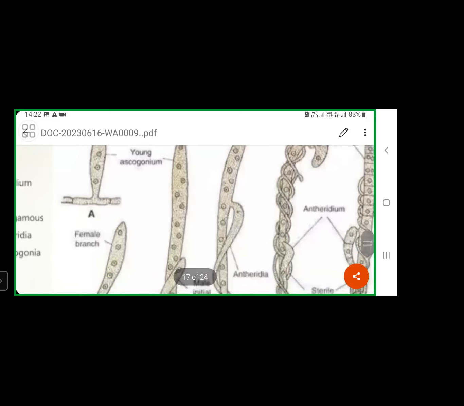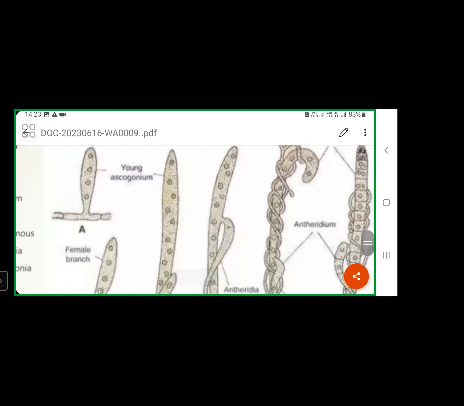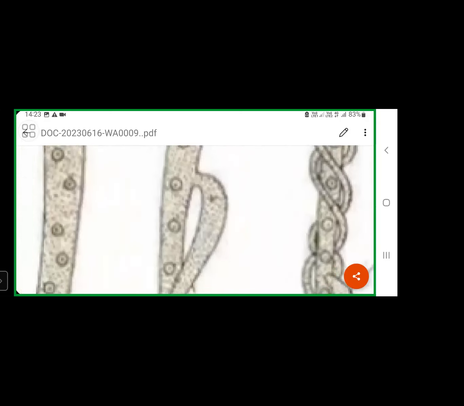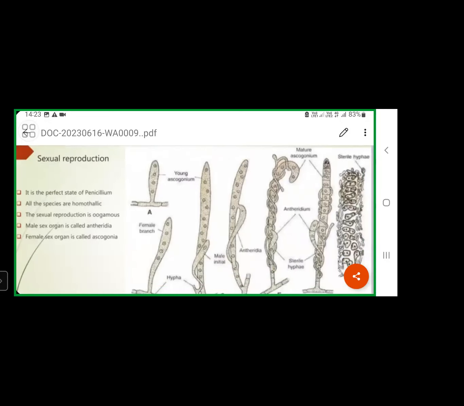That kind of fusion is called plasmogamy. Here, antheridial cytoplasm mixes with ascogonial cytoplasm. Plasmogamy will take place, but the antheridial nucleus is still present inside the antheridium only. It does not get involved in this fusion process. It will never mix with the ascogonium nuclei. Only cytoplasms will mix here.